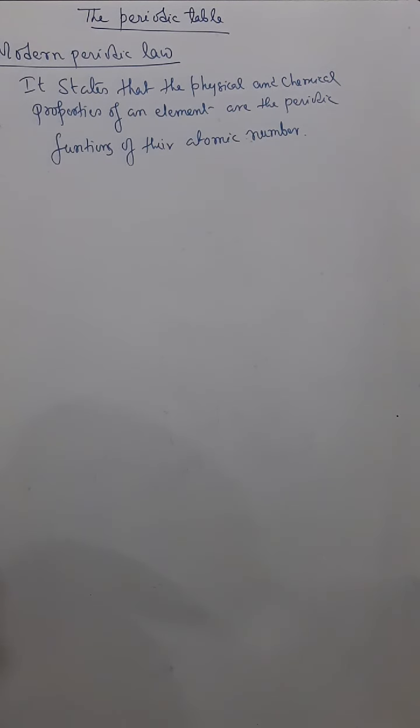There were defects. Then he tried to find out the main reason why it is happening.